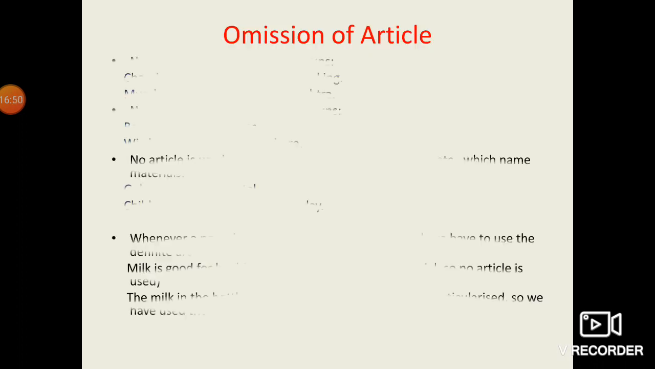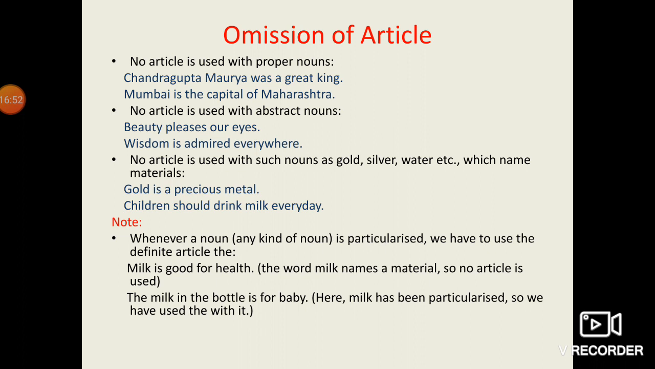Okay. Next, I hope I am clear with your article. We use "the" when we want to particularize anything, when we are talking about any particular thing. Now the omission of article. These are the rules where we can omit the article.